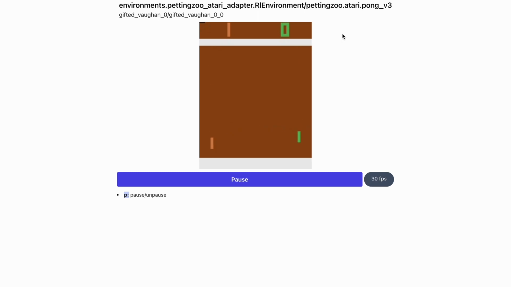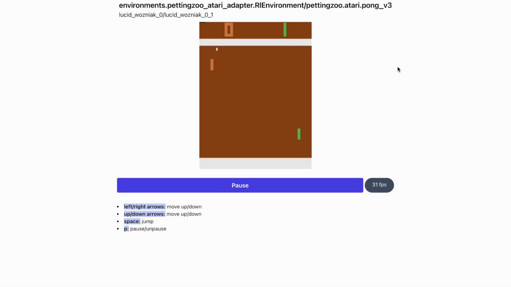Cogment Verse focuses on sequential decision-making, traditionally tackled with reinforcement learning techniques. Let's take, for example, the classical Atari game of Pong. To train an AI agent to play Pong, you're likely to use self-play training. We are currently observing an agent training against itself in the Cogment Verse web client, which wraps around Petting Zoo's Pong environment. If you want to train an agent to be fun or competitive, you will need to train it or at least validate it against human players. Cogment Verse allows you to run episodes involving your agent and a human player in the same way that you run self-play episodes.